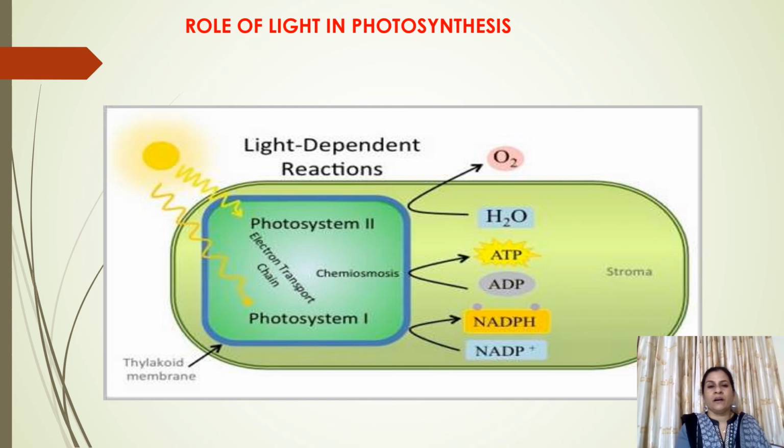During the light dependent reaction, light energy is captured, due to which the water molecule splits up. Due to the splitting of the water molecule, there is formation of hydrogen. Hydrogen is accepted by NADP and NADP becomes NADPH2. Water gives out oxygen which is released as a byproduct. And at the same time, there is formation of ATP.